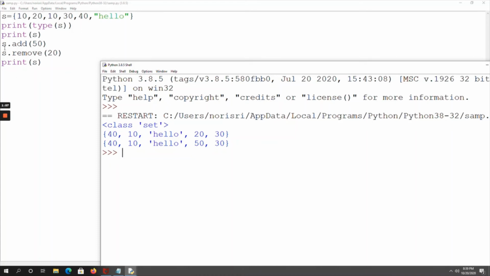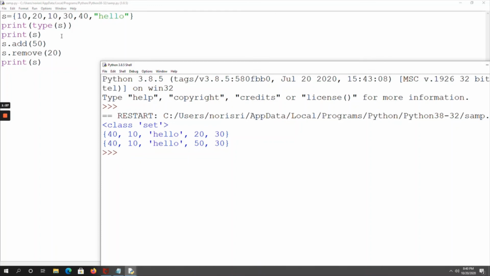Next, I added 50 and I removed 20. After adding 50 and removing 20, again I am printing the S elements, my set. Now 40, 10, hello, 30 remain, 20 is removed and 50 is added in the set. And for the two times of 10, I got only one time.